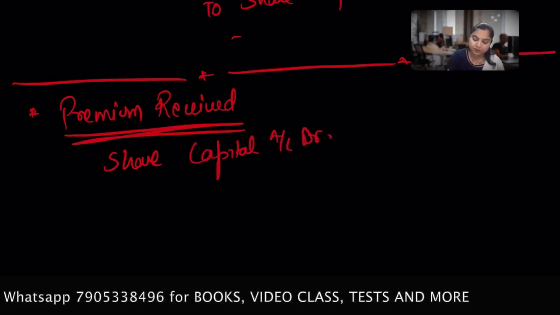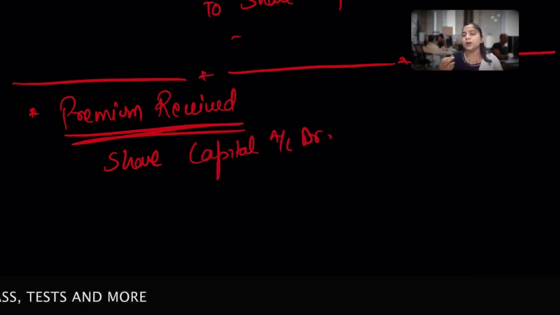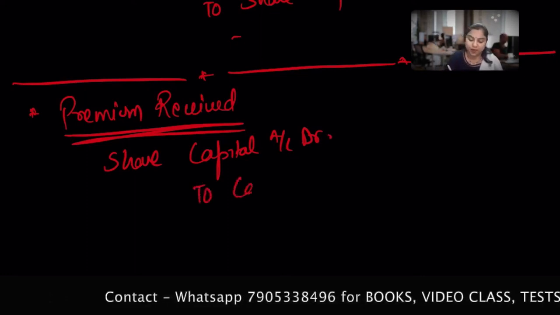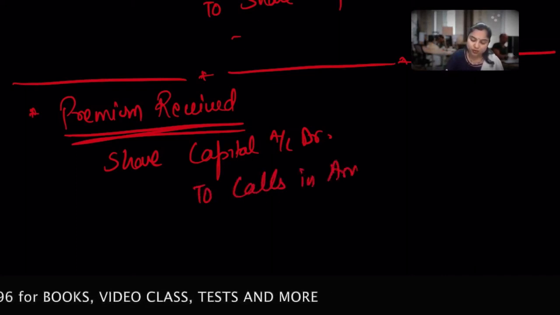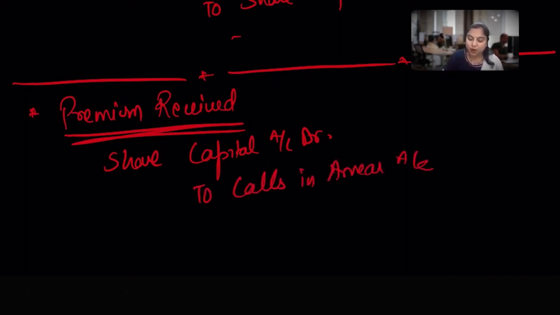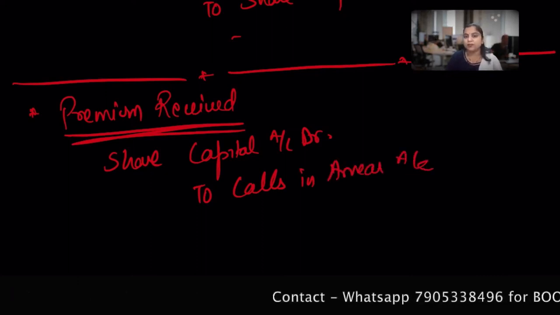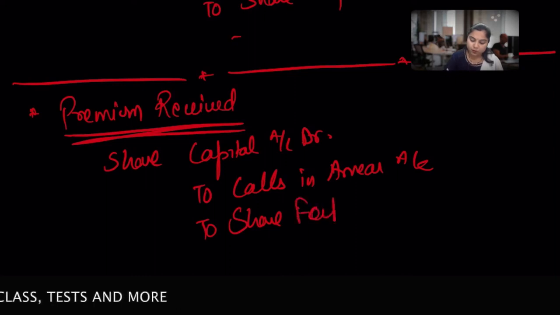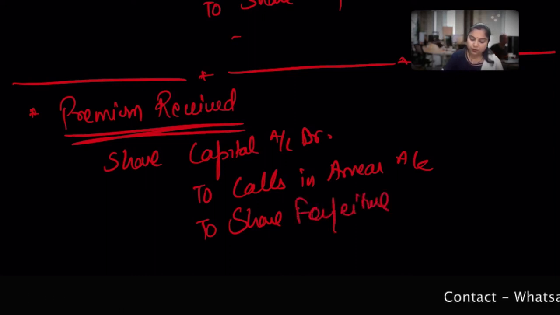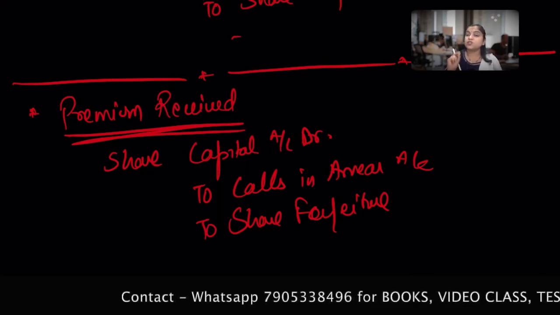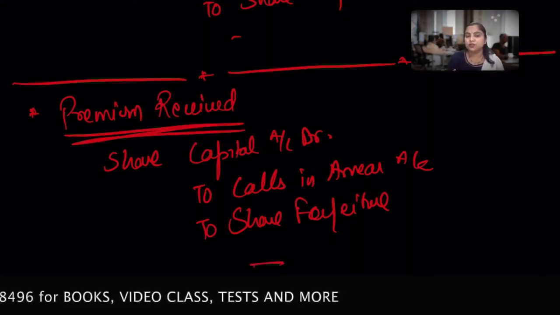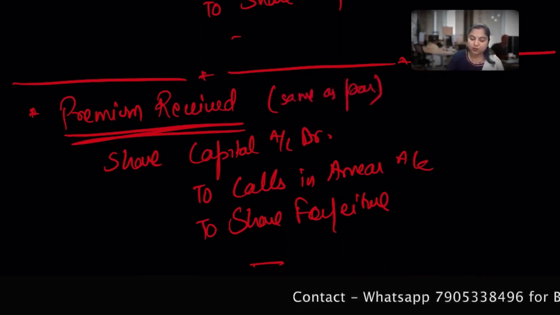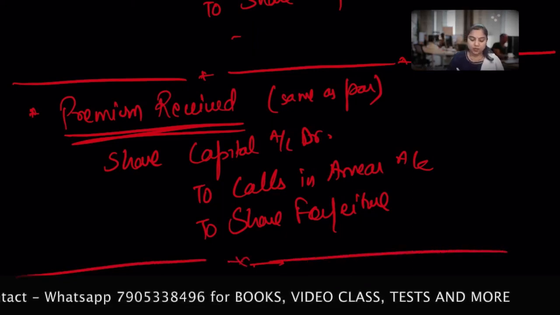Share capital account debit with the called up value, whatever the number of shares we are going to forfeit times the called up value. To call scenario account, suppose we are making a call scenario account, or if not, the first call and second call, whatever the situation with unpaid values or unpaid calls. To share forfeiture. The amount which is already paid by you as a shareholder needs to go to the share forfeiture account. So it will be the same as par. I hope you understand.